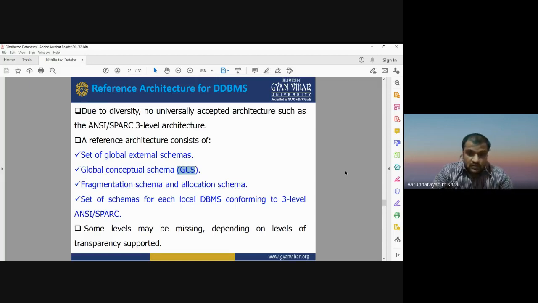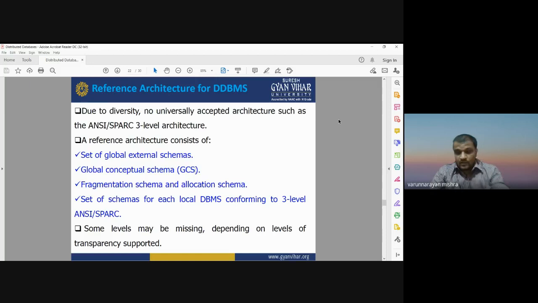Okay, but in such a reference architecture, there may be some missing data sets. There may be some options or facilities that depend on the level of transparency. So there may be the problem of missing data sets and transparency when we go for the global conceptual schema, or GCS. But this is the reference architecture that may be used for managing or designing the architecture for a distributed database management system.